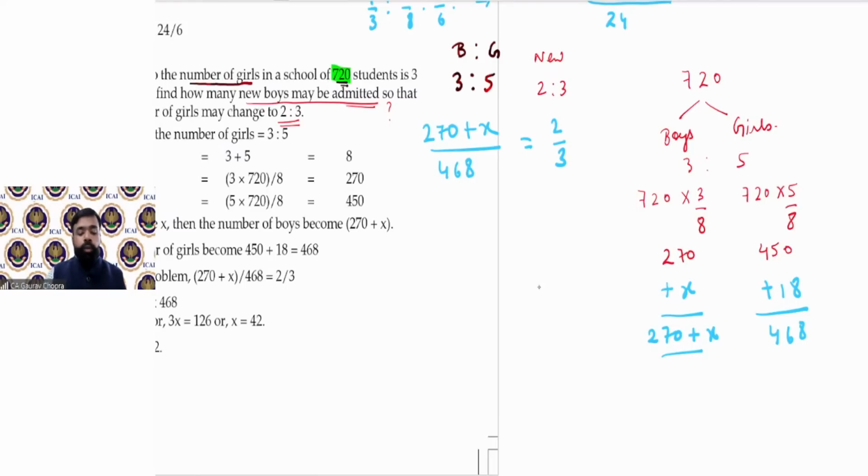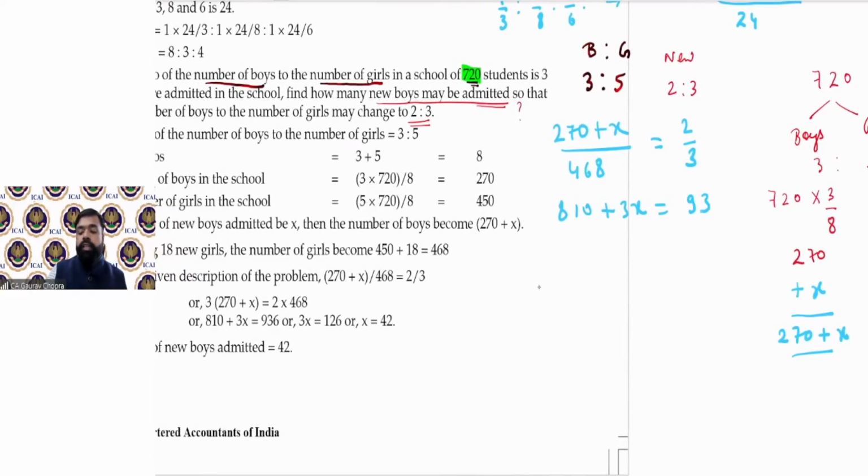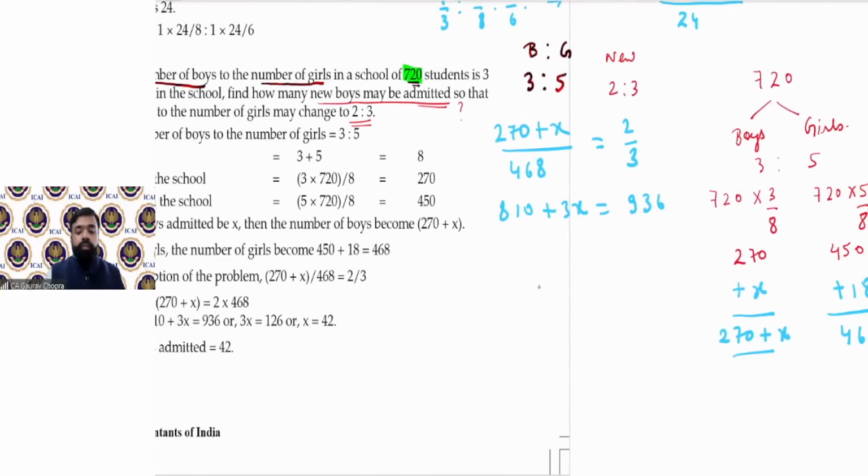Now, what to do? Simply do the cross multiplication and get the result. So 270 multiplied by 3 becomes 810 plus 3x is equal to 936. Now let's find out the value of x. So 3x is equal to 126. Therefore, the value of x will be 42. So if we increase the number of boys by 42, the ratio will become 2 is to 3.